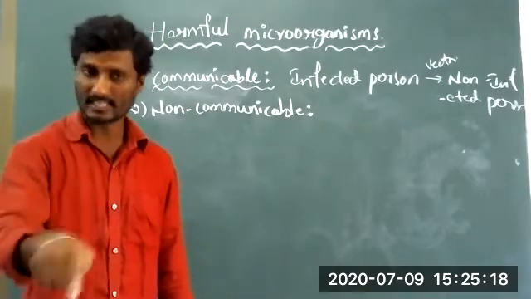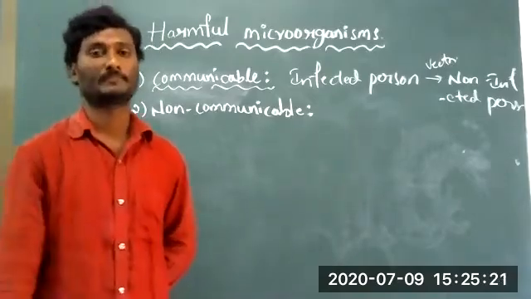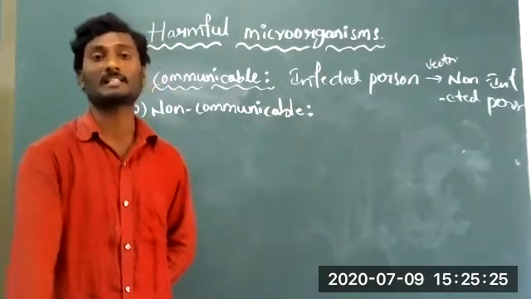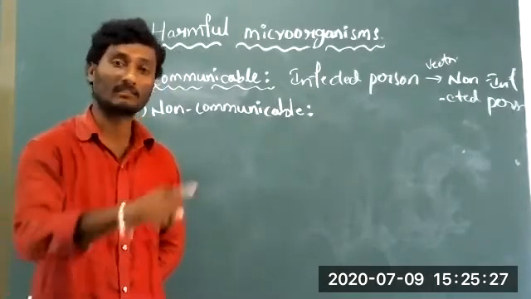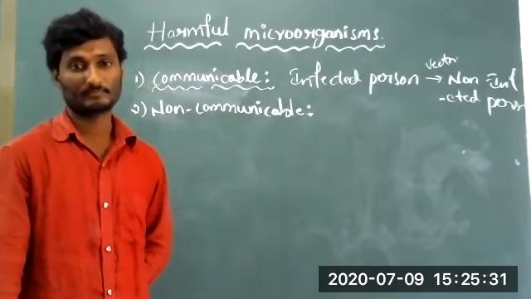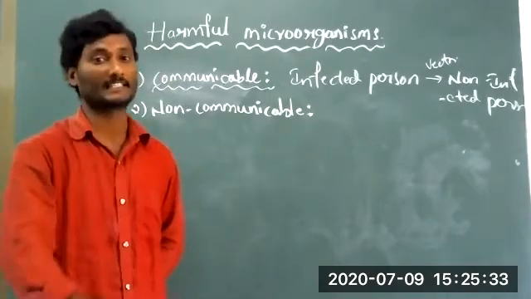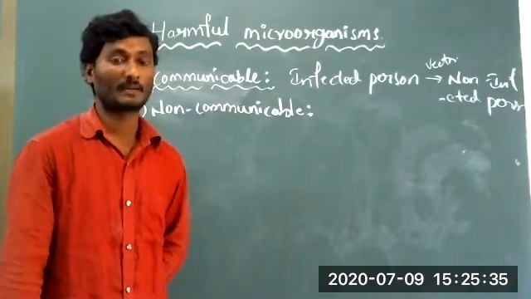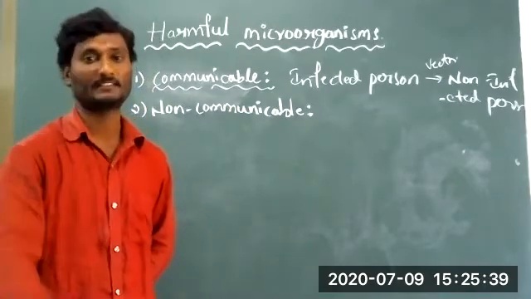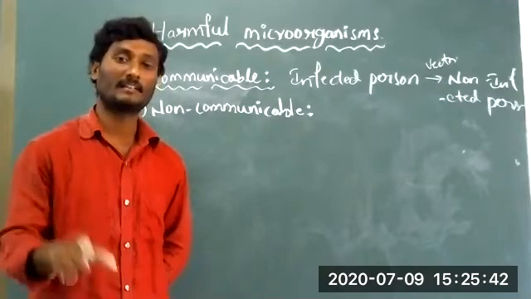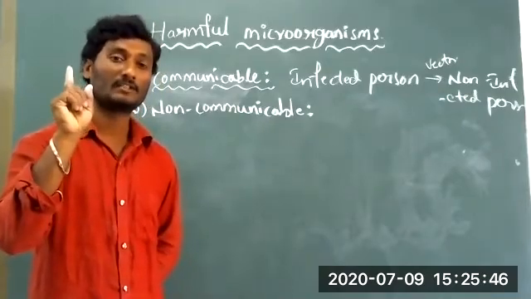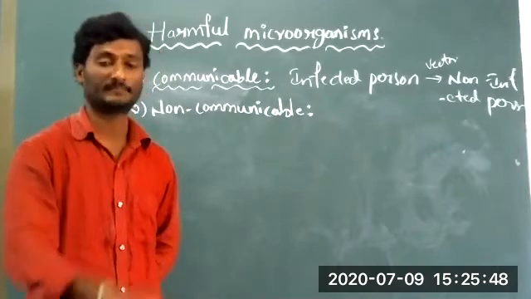The best example is COVID-19. When you touch an infected person, the virus enters your body. That's why our Indian government says stay at home and stay safe.